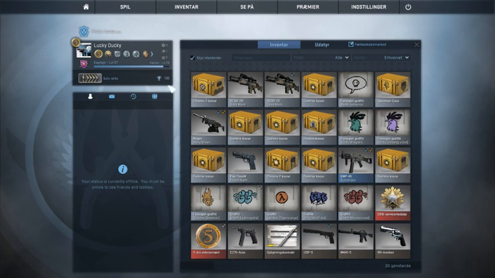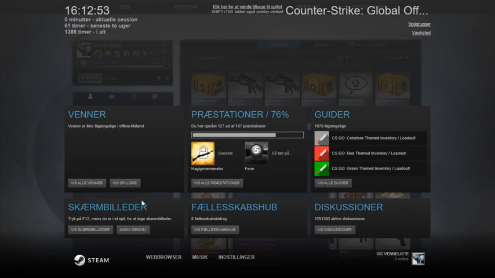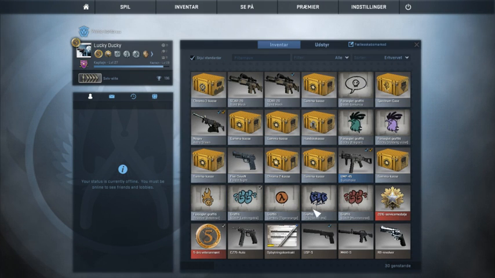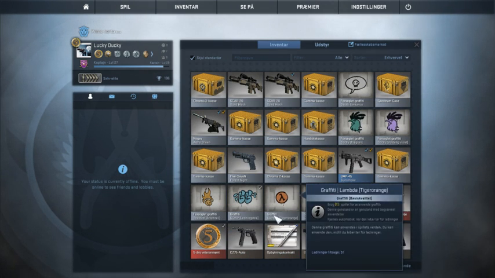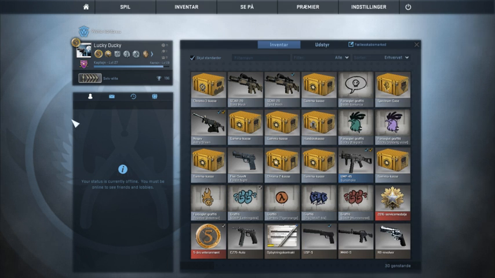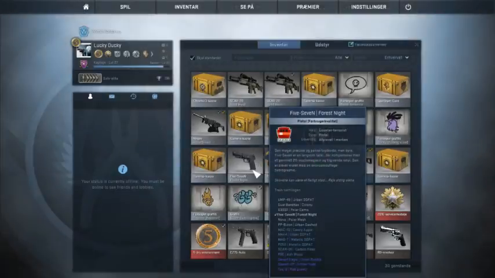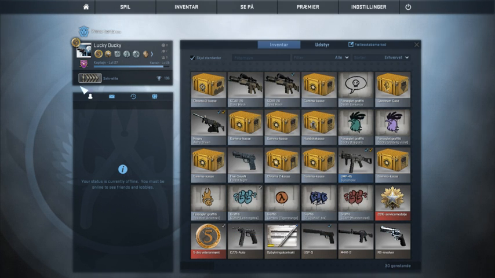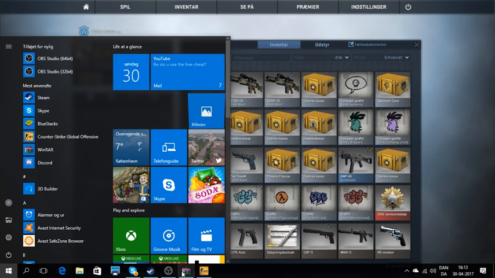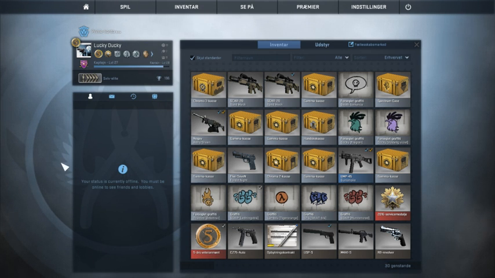Go here. Wait some seconds. And you can see all my stuff here. Please don't add me. Yeah, I have max number of friends. But if you want help, just type a comment. So yeah, and I'll see how much I can help you. And like this. Yeah, I'm only doing this because I'm not hacking in competitive online servers.